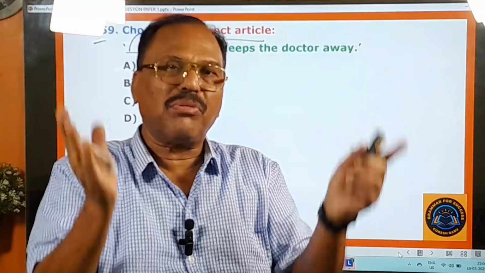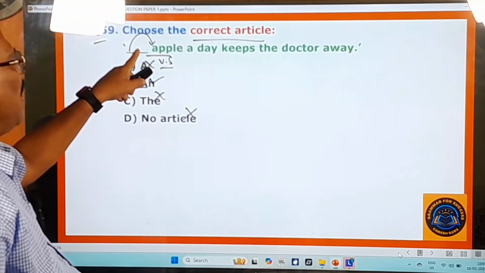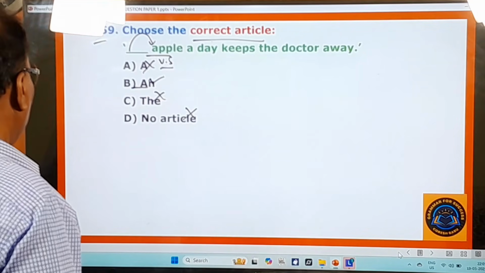So this is the broad rule or a standing rule. Here the word is beginning with a vowel sound, and therefore you are using 'an' before that. Right. And you move on to the next question.